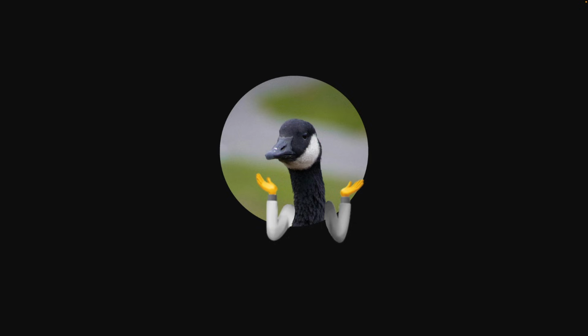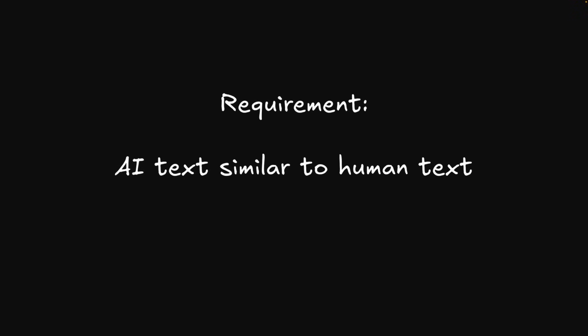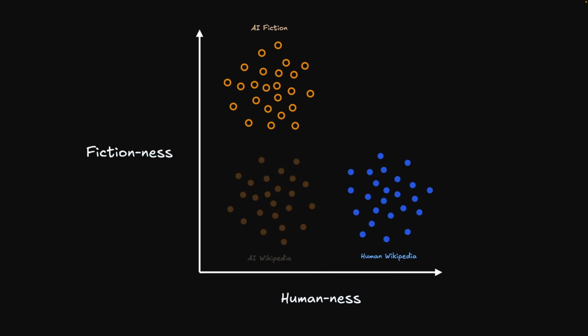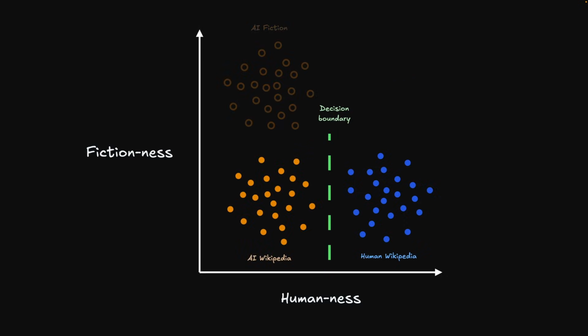Next, we're going to need AI-generated text. To do this, we can just get an AI to write some text for us. The difficult part is planning our approach and executing it at scale. Firstly, we need to make sure that our AI-generated text is as similar to our human-written text as possible. Why? Well, imagine our AI text was all fiction stories and our human text is all Wikipedia. Then our model wouldn't be learning to detect AI text, it would be learning to detect fiction. So specifically, we want our AI text to look like text from Wikipedia.